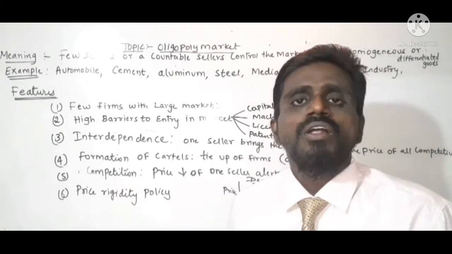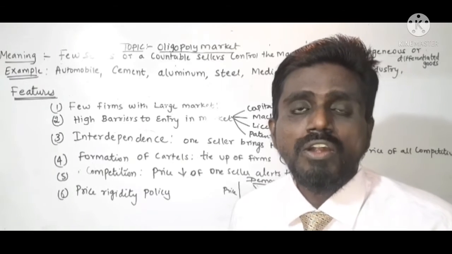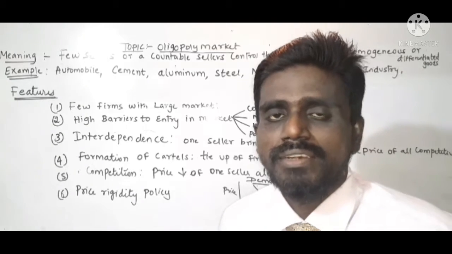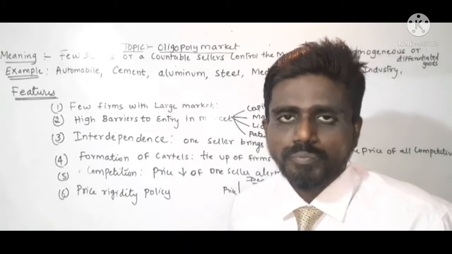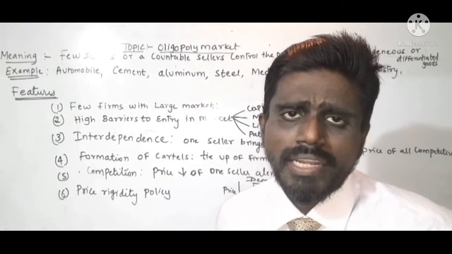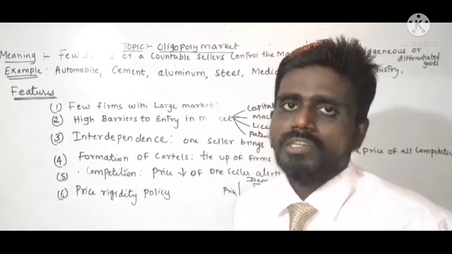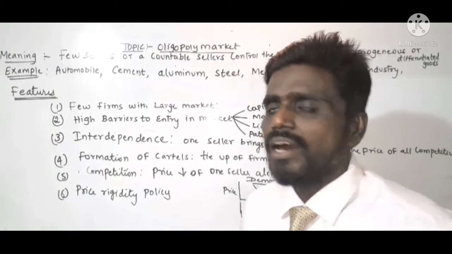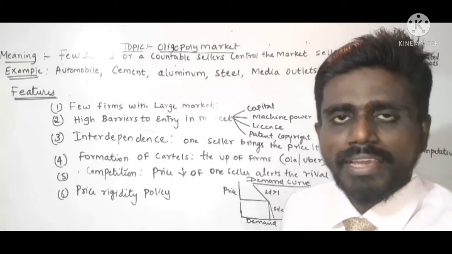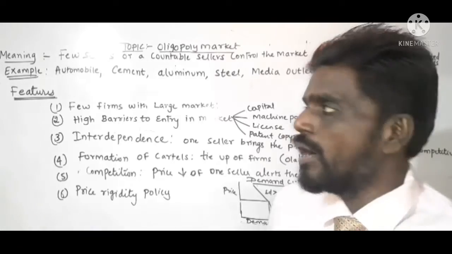They have a large amount of control over the market since the sellers are few. So their market share is large. Now let us see the examples of oligopoly market.